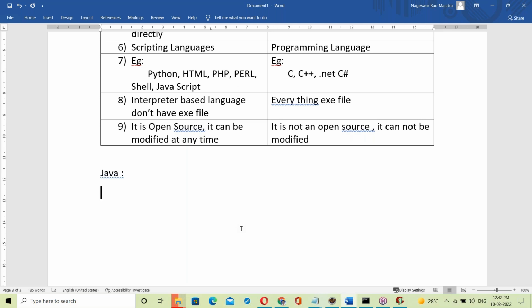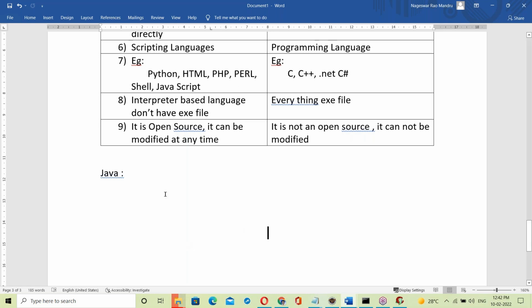First let me explain how Java works. I will explain about Java, then you decide it. Yes, let us start.